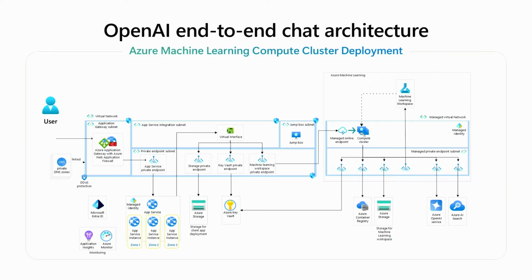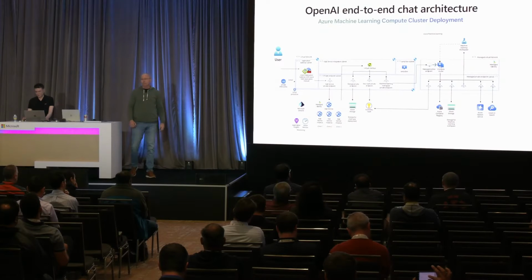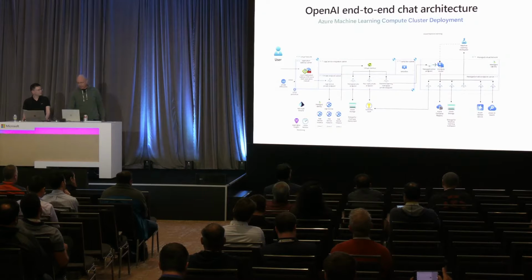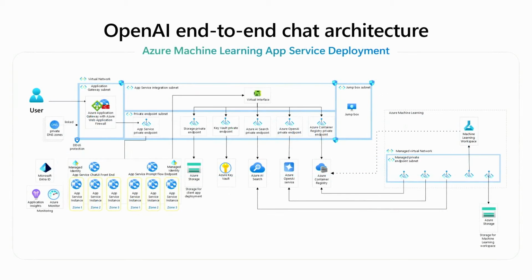Now that code running, our prompt flow code, is running inside of a managed virtual network that gets deployed as part of the machine learning workspace. And we'll show you later how that gets configured. And so in order for it to talk to its downstream services, it talks through some managed private endpoints to get its grounding data, and then to get the AI search data. It's fairly complex, fairly